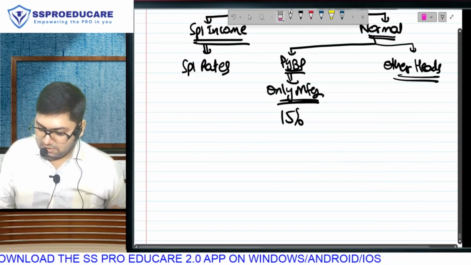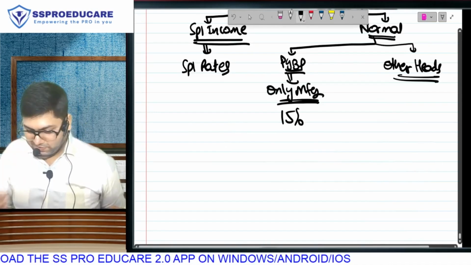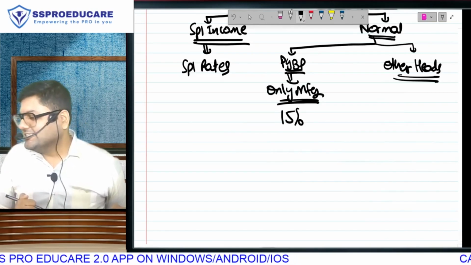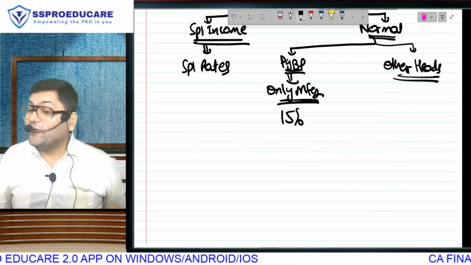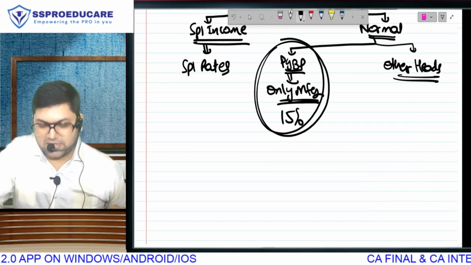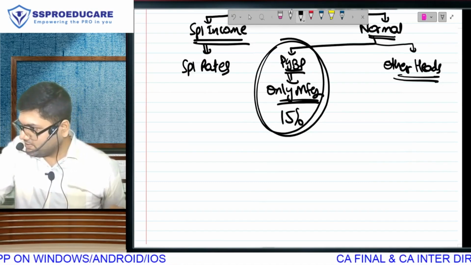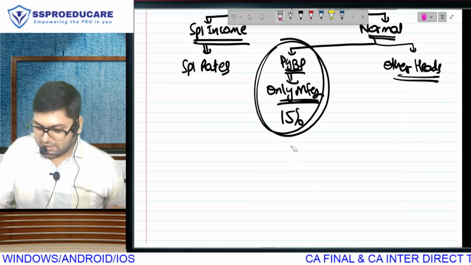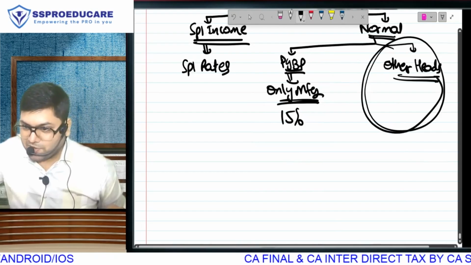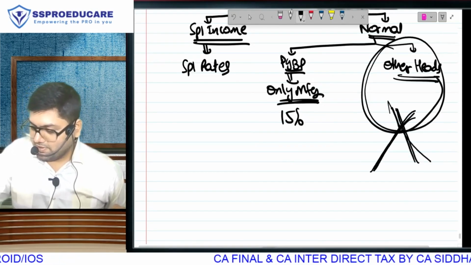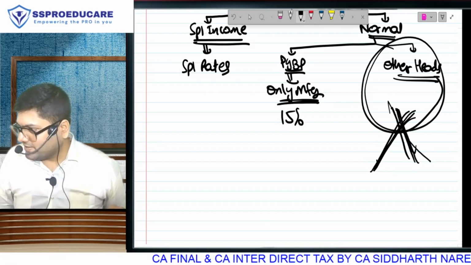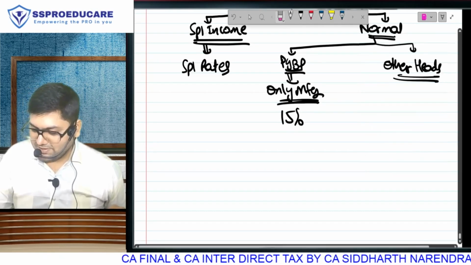Everyone is with me? If you answer this correctly now, because for the last few questions you've been answering wrong. You said NTTI, 17.16. Then you said normal income, 17.16, that was also wrong. If at all 17.16 will come with surcharge and cess, it will come only here. 15%, which effectively becomes 17.16, will not come here. These incomes are not eligible for 15.